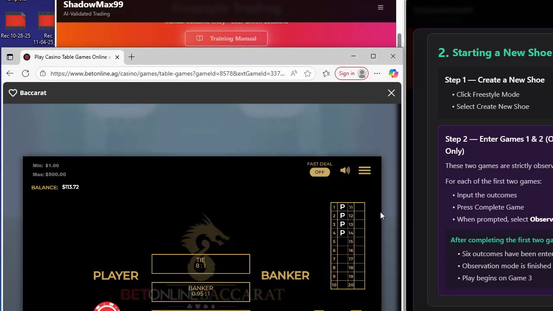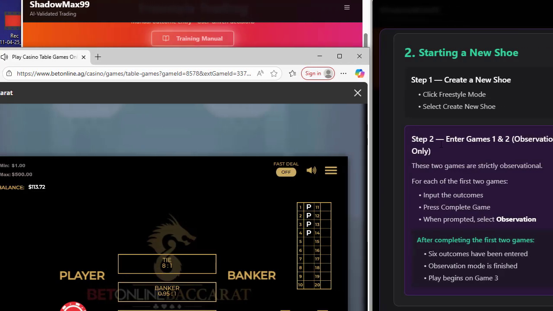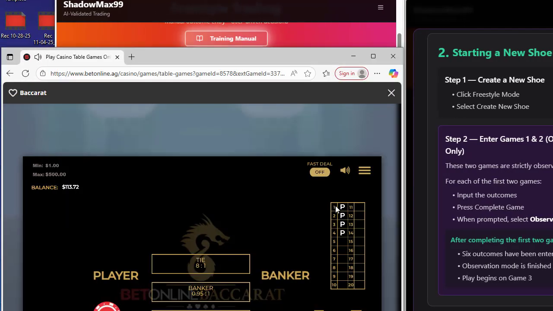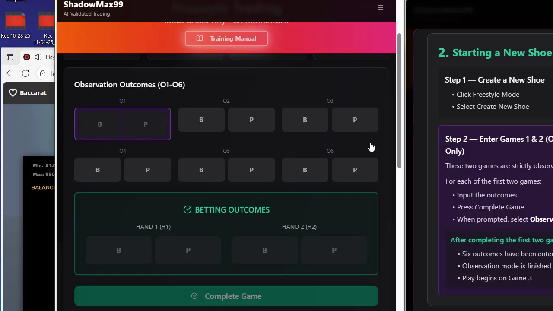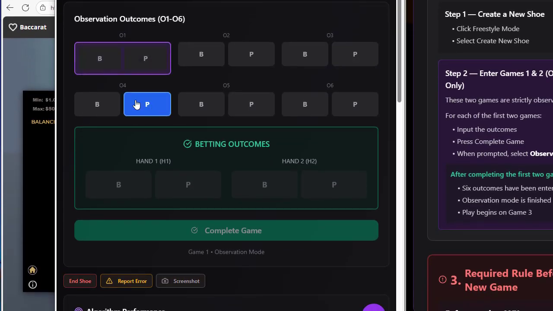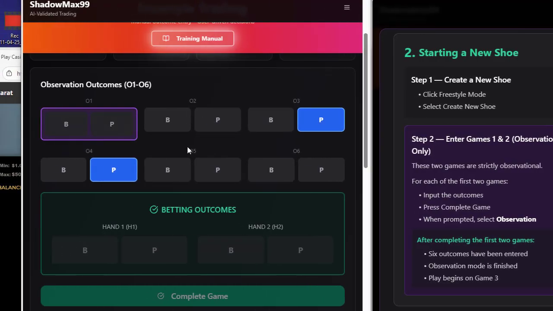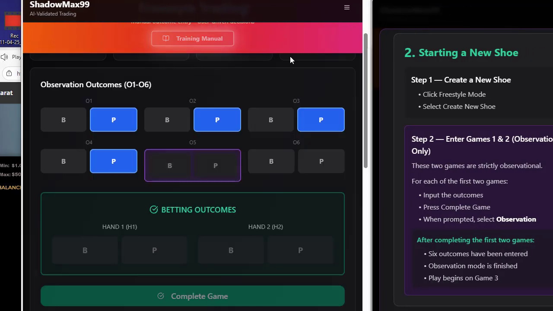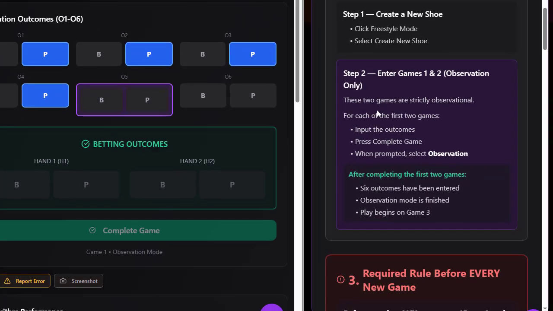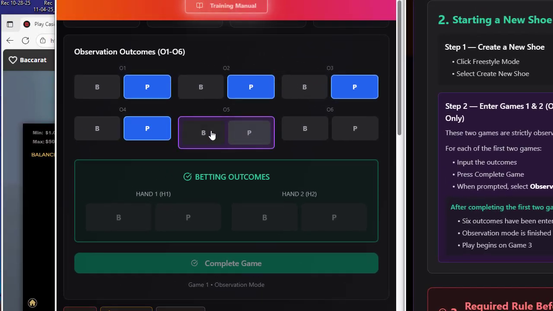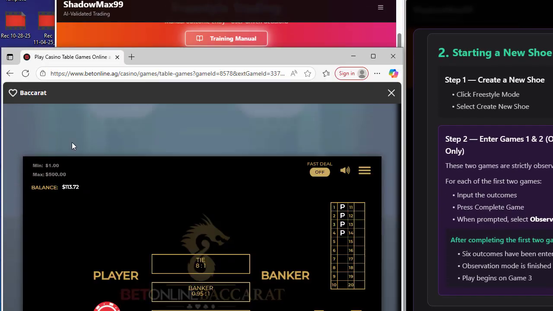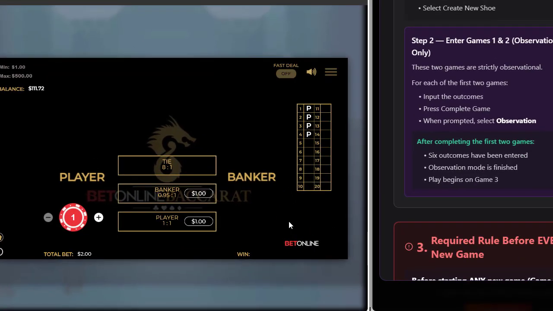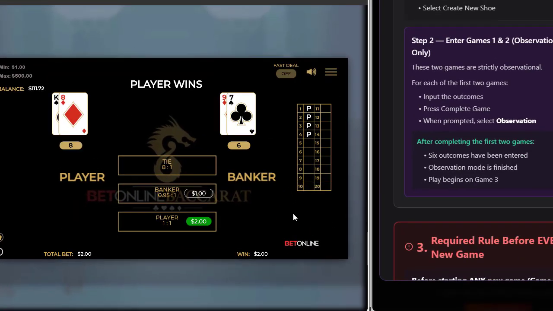Now, let's say we come to the game and there are already 4 outcomes on the board. We go to the last one, that's the 4th one. Let's put P there, and we can put P's all the way back until we have 4, as you can see here. So now we have 4. As it says, these 2 games are strictly observational: for each of the first 2 games, input the outcomes and press complete game. Let's act as if we're waiting for outcomes, and we're going to put those outcomes in.